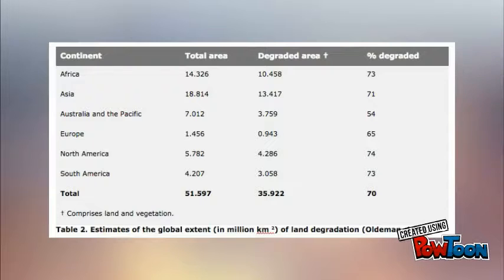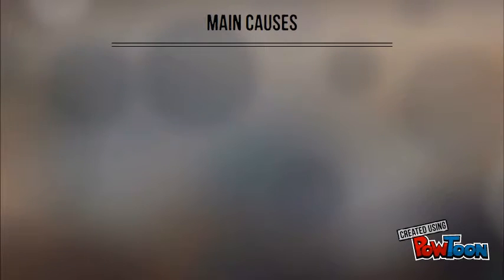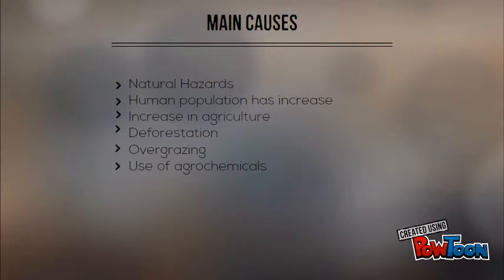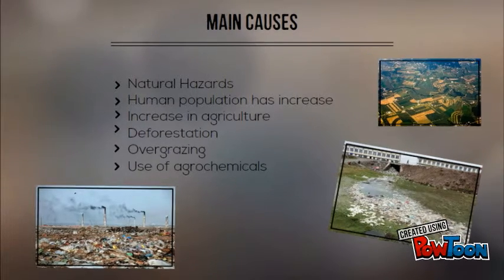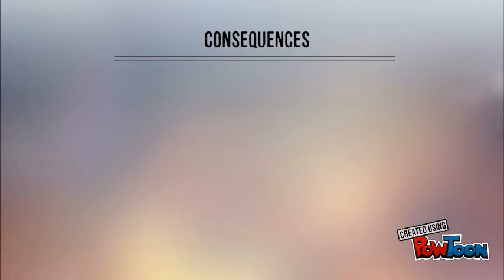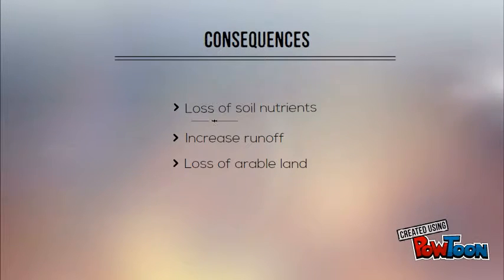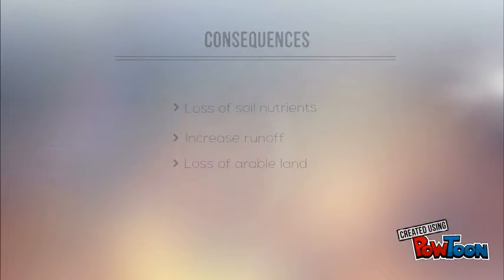The graph represents the estimate of the global extent of land degradation. We can see that worldwide, more than 50% of the land is degraded. Some of the main causes of soil degradation can be natural hazards and human population increase in agriculture, which is also augmenting with our standard of living and our population. Soil degradation has many consequences. Listing only some of the most important ones: loss of soil nutrients, increased runoff, and loss of arable land, which have dire effects on the ecosystem and human population.